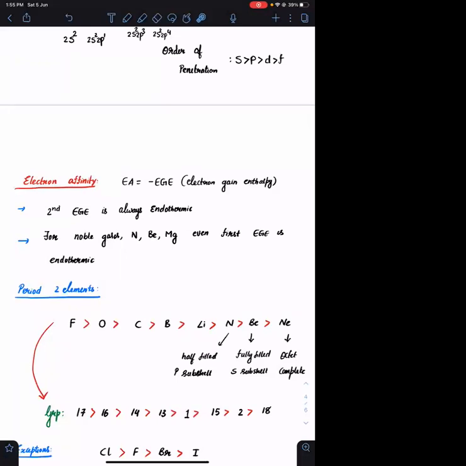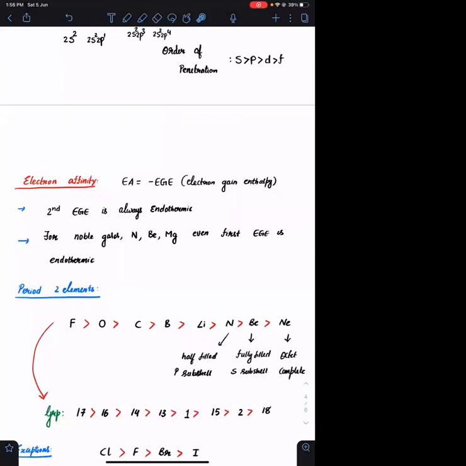Okay, what is the definition of electron affinity? Electron affinity is nothing but the amount of energy, in general it is released. Energy is released, that is why we write it like that in the definition: amount of energy released when an electron is added to the outermost shell of an isolated gaseous atom. All elements except noble gases, nitrogen, magnesium, and beryllium have positive first electron affinity, or they have negative electron gain enthalpy.